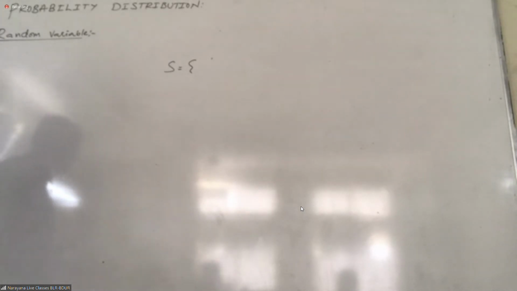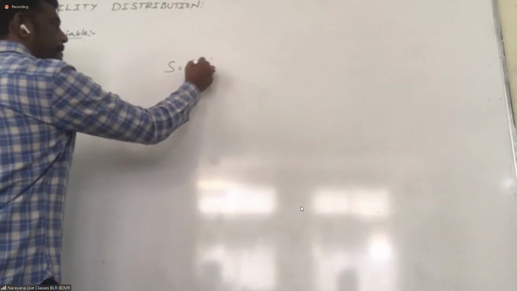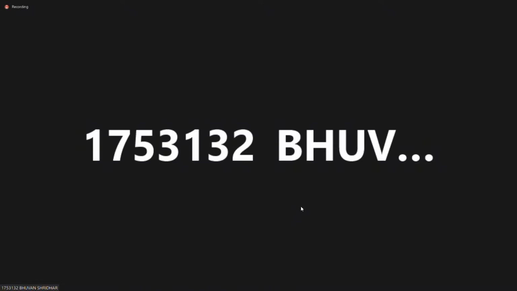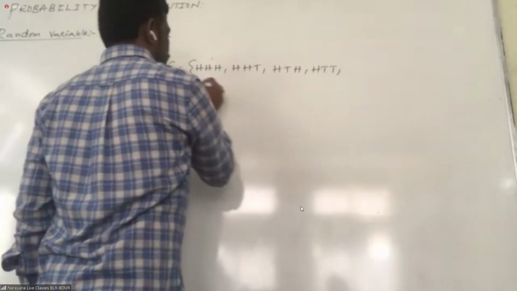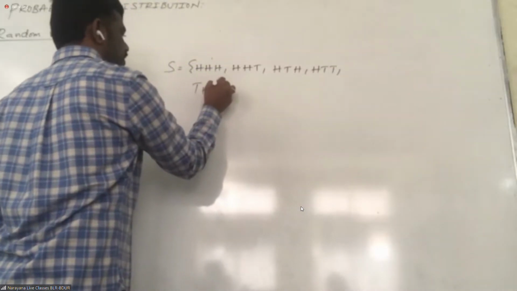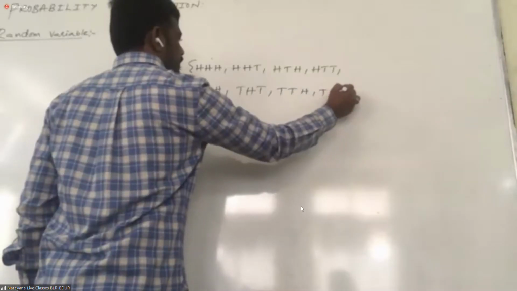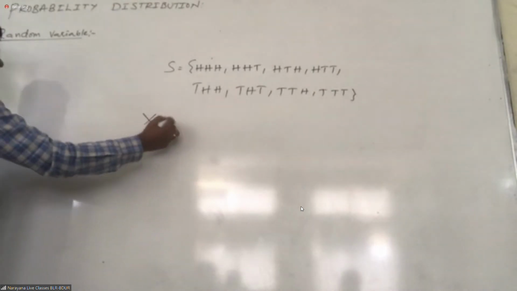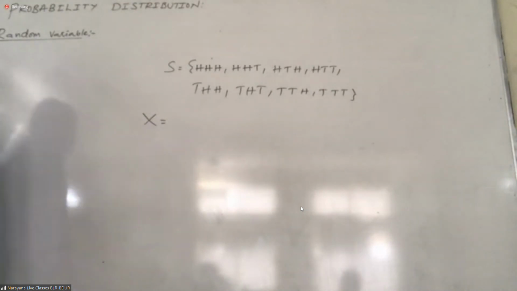What is the sample space? HHH, HHT, HTH, THH, HTT, THT, TTH, TTT. Now you declare something as X, whatever it is, but that X must take each and every point in the sample space.